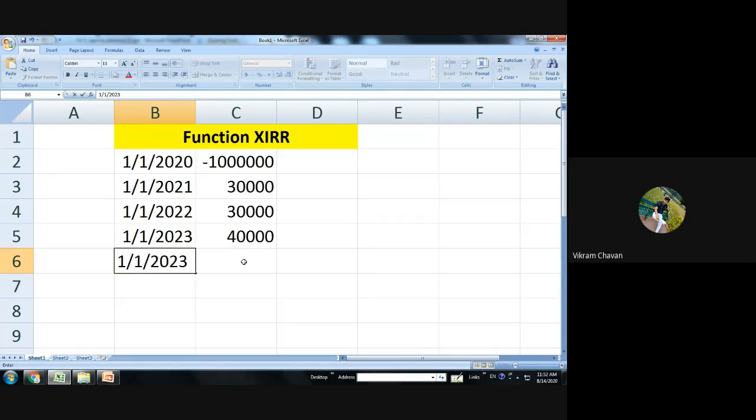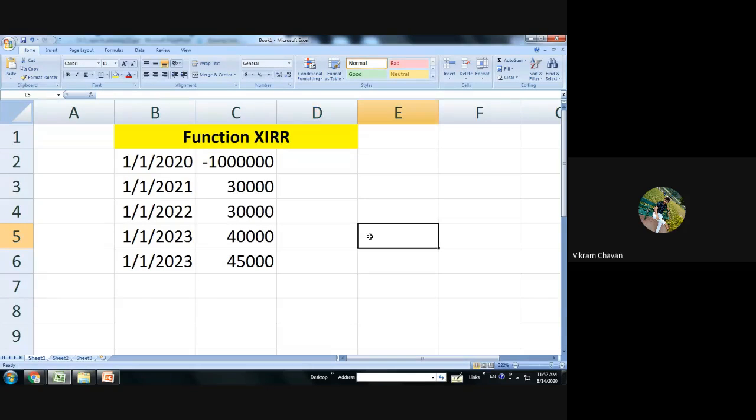1/1/2023. Here these dates I have assumed, because you will come to know that there is a difference of 1 year between these two values. So the cash flow is 45,000. Now here we have to call for the function. So consider equal to, we are calling the function